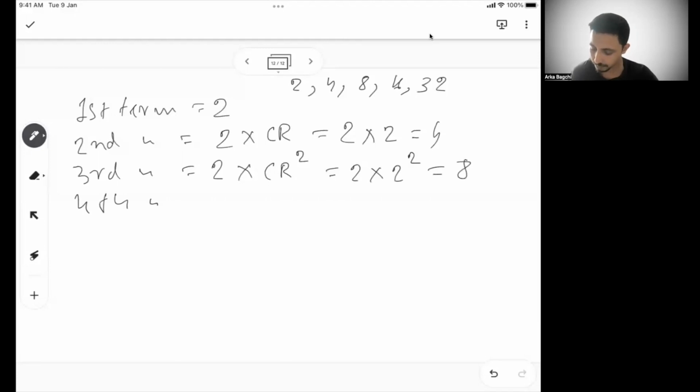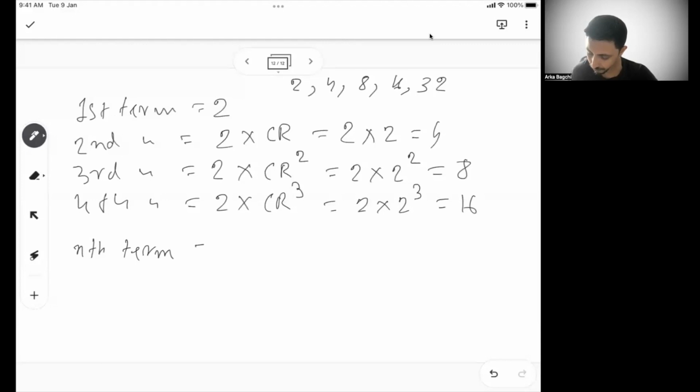What is the fourth term? First term into common ratio cubed, or I can say 2 into 2 cubed, or 16. So what I can say is, my nth term in GP is Tn equal to A, which is the first term, in our example 2, A into R to the power n minus 1.